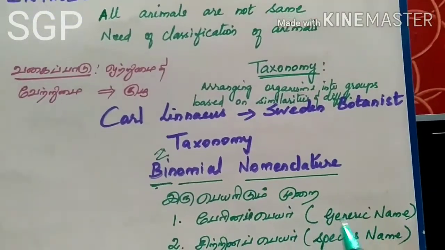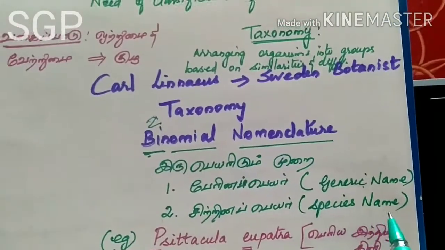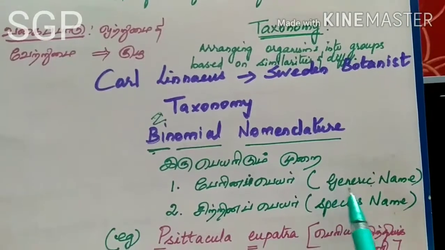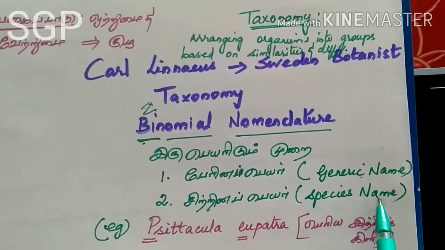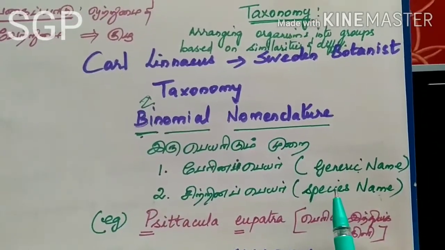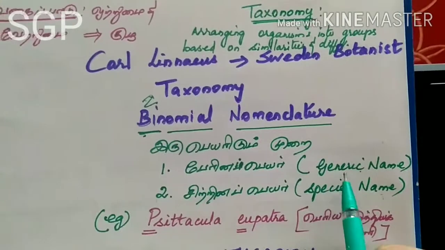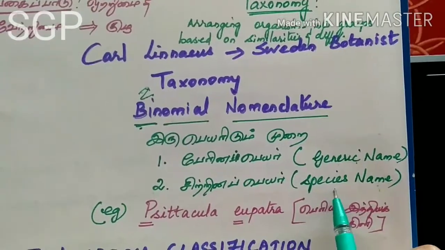The first one is the generic name and the second one is the species name. All the organisms present on this earth have two names. These two names we call the scientific name of an organism.